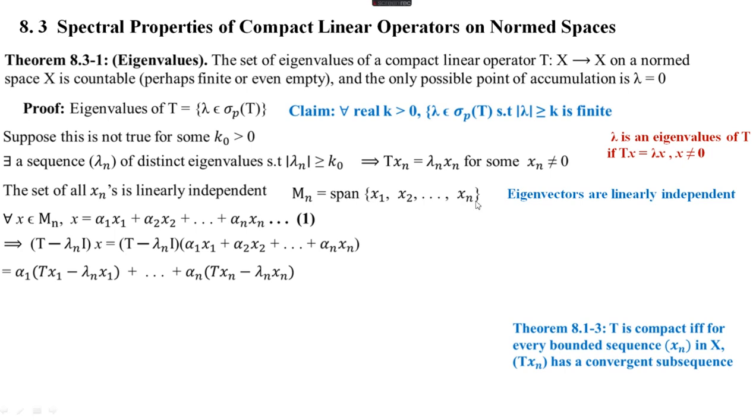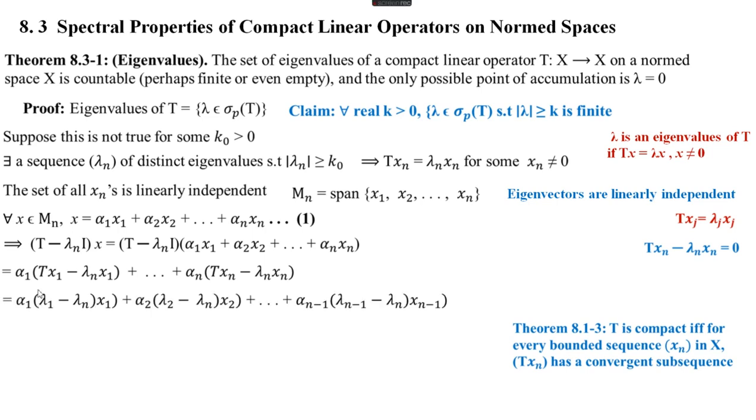Then just a substitution for T xn is equal to lambda n xn. So we can say that this T x1 can be written as lambda 1 x1, etc. T xn can be written as lambda n xn. So this is equal to alpha 1 into lambda 1 x1 minus lambda n x1, that is lambda 1 minus lambda n into x1